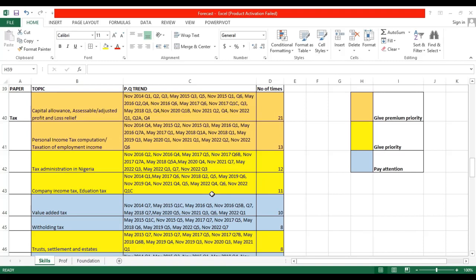The same thing for returns, assessment and procedures. Returns, assessment and procedures. Okay, so this has been examined about 6 times from May 2016 to May 2022. So you also want to be prepared. Be prepared. Don't be caught unawares.